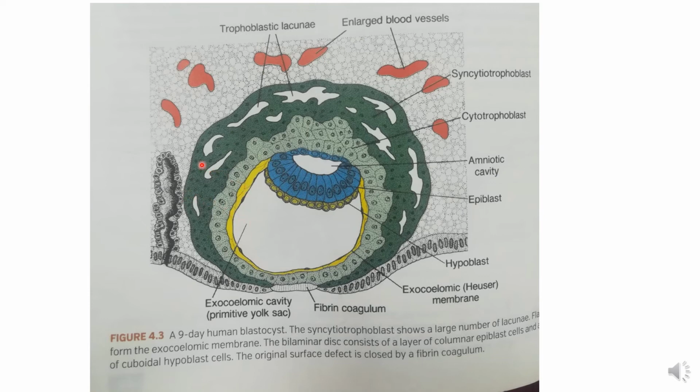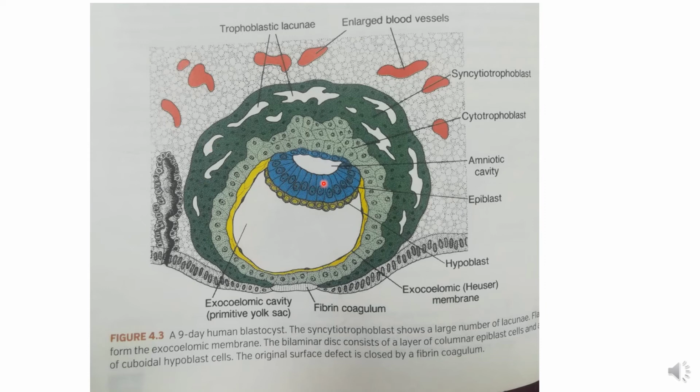The syncytiotrophoblast later on starts developing spaces, or undergoes degeneration phenomena, by which these spaces are created. These spaces are given the name lacunae. This is the trophoblastic lacunae. Lacunae means small spaces which are created in the syncytiotrophoblast. And the syncytium will make contact with the blood vessels of the uterus, so that they will rupture and fill these spaces, which become full of blood.